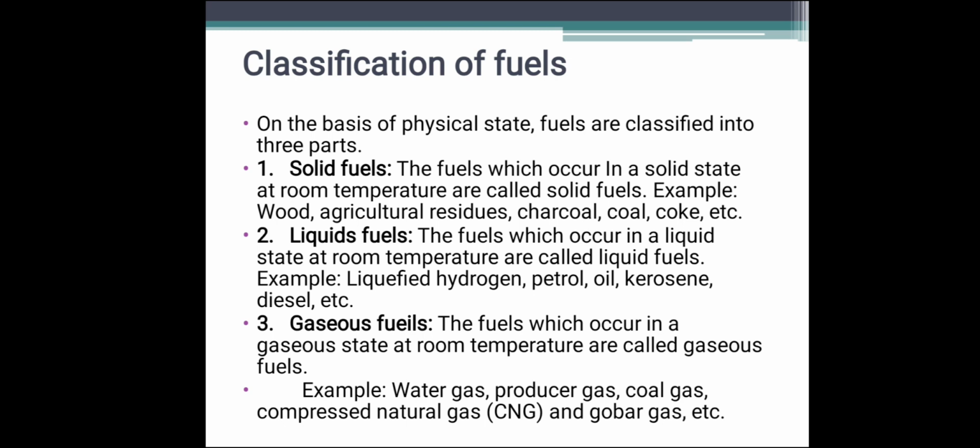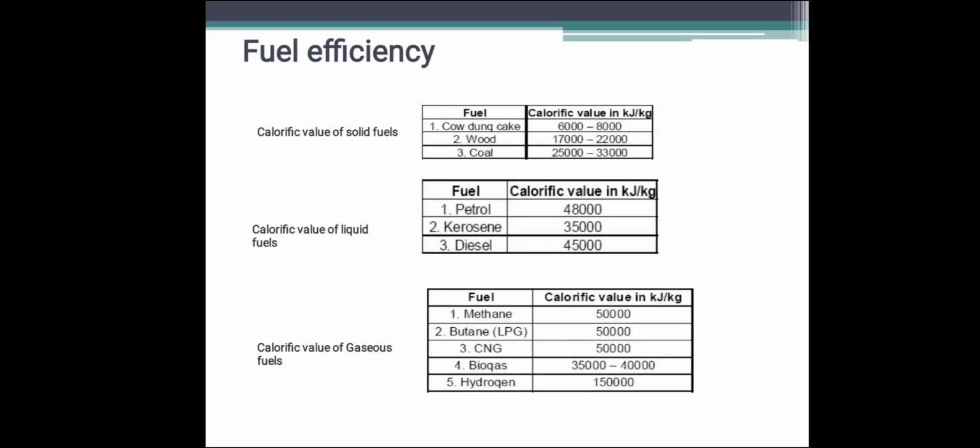So with respect to input, output divided by input is efficiency. So the fuel efficiency depends upon calorific value. What is calorific value then? The amount of heat energy produced on completely burning 1 kilogram of fuel is called the calorific value of the fuel. So the more the calorific value of a fuel, the more the efficiency of the fuel.